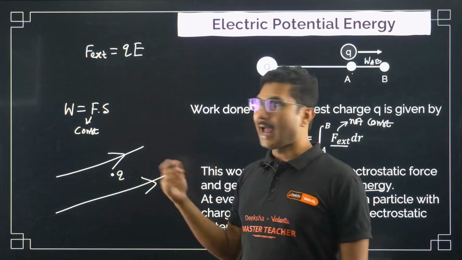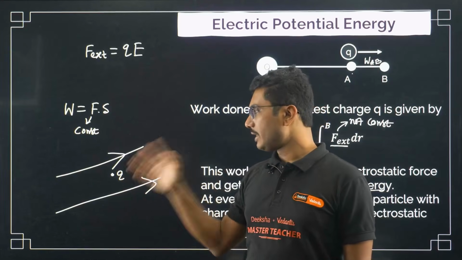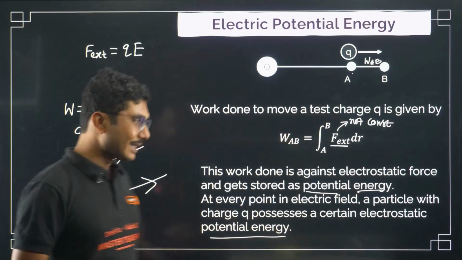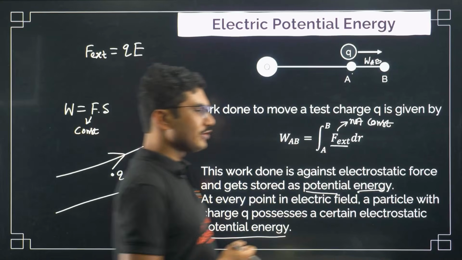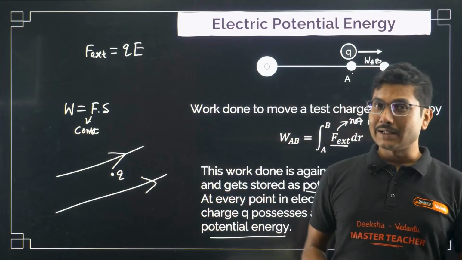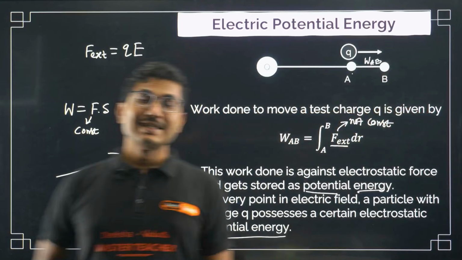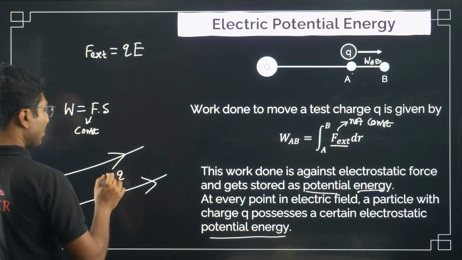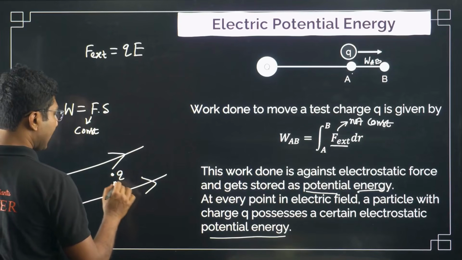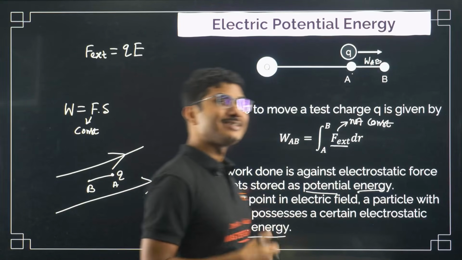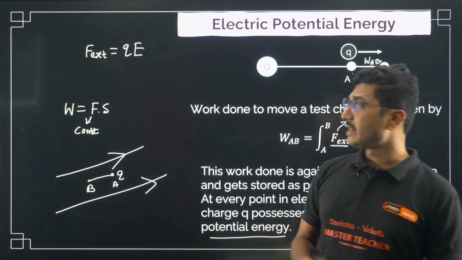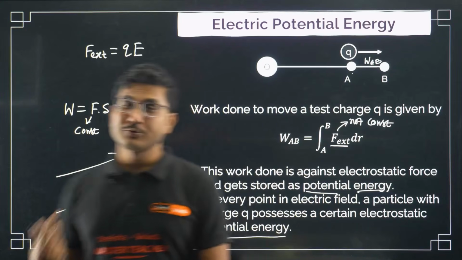Now practically we are not super interested in individual potential energy, but rather in the change in potential energy when you move it from, say, point A to point B. We are interested in the change in potential energy rather than the actual or absolute potential energy.